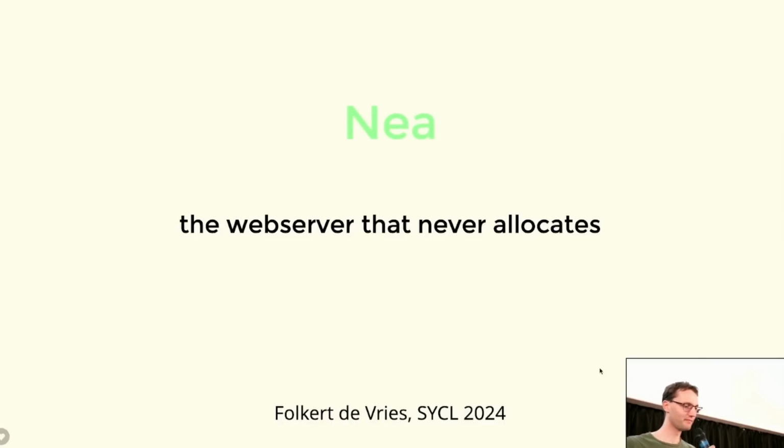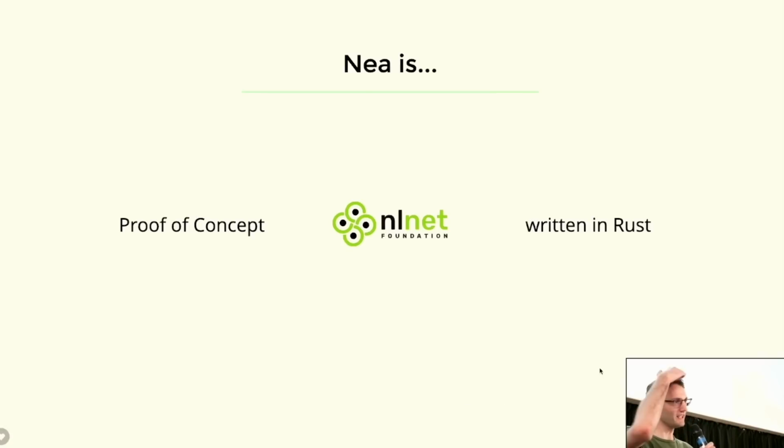All right. Yeah, so welcome to Nia, the web server that never allocates. So what is Nia? Well, Nia is first and foremost a proof of concept, and a lot of things here make a lot more sense if you keep that in mind. It is partially funded by AnelNet, which is a really cool organization that distributes EU money. If you do anything that you can somehow relate to the internet, they can give you money for that, if you're in the EU anyway. So that might be interesting for some of you. And also Nia is written in Rust. And so we don't need a lot of Rust knowledge here, but it's going to come up a couple of times. So, don't be scared.